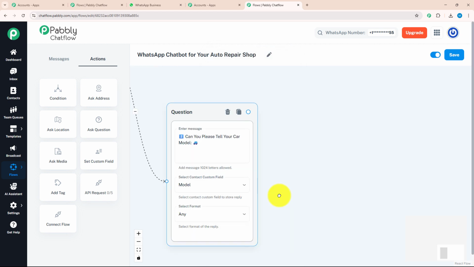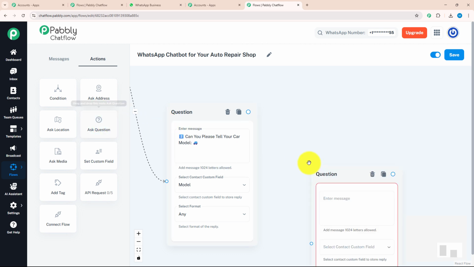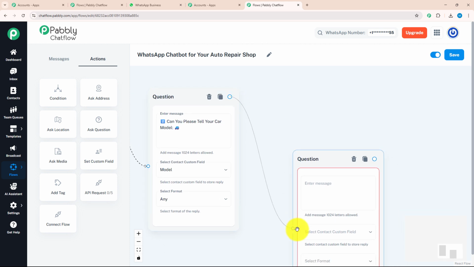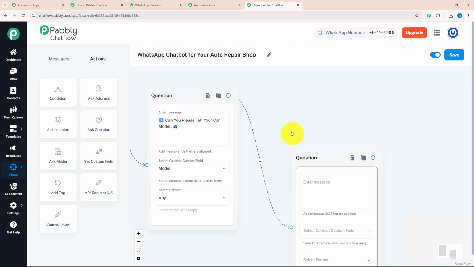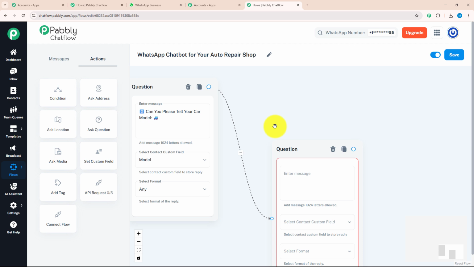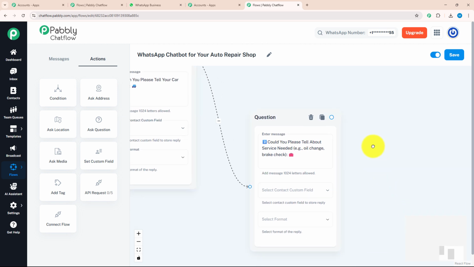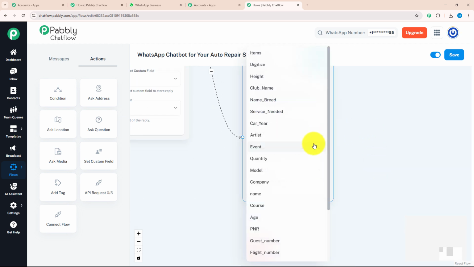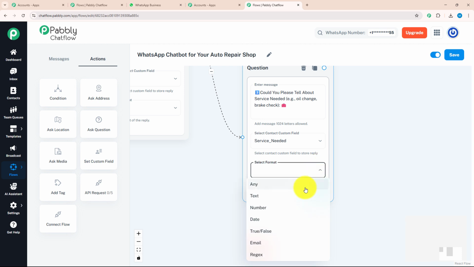After knowing their car model, I want to know the service they are looking for. For that, again, I'm going to drag and drop ask question and connect it with my previous question. Don't forget to connect your previous question with the current question. After connecting, I will enter my message which says, "Could you please tell about service needed?" Example, oil change, brake check. After that, I will select my contact custom field as, as I have told you, service needed, and my format as